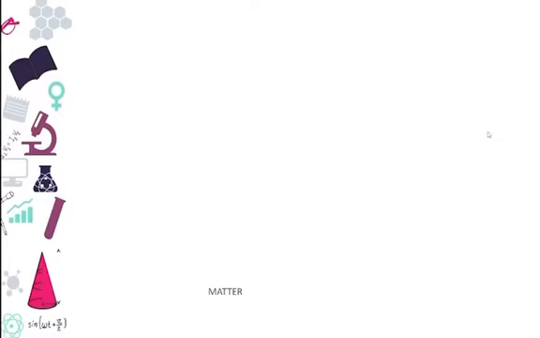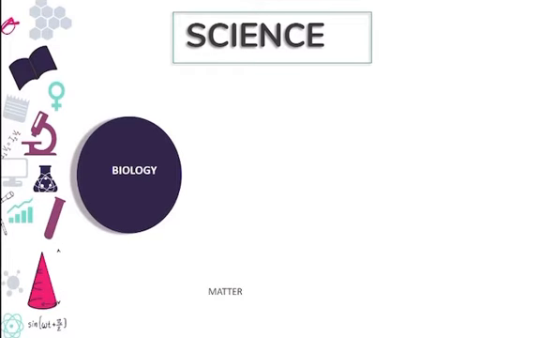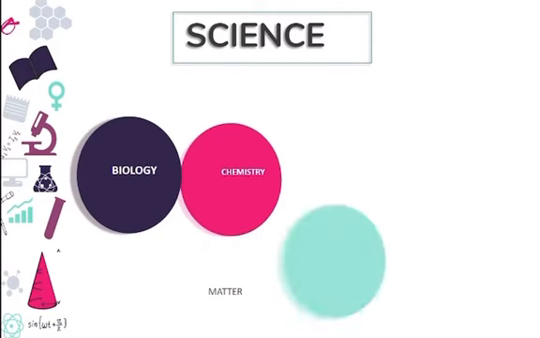Now let's start. Up till grade 7 or grade 8, you have been studying just one subject, that was science. From now onward, science will be divided into four main branches, so you will be studying them separately. The first one is biology, the second is chemistry, the third is physics, and the fourth, which most of the students don't want to listen to, is maths.